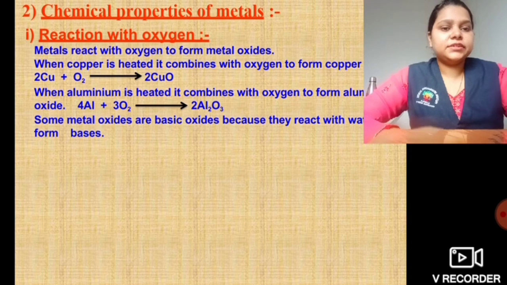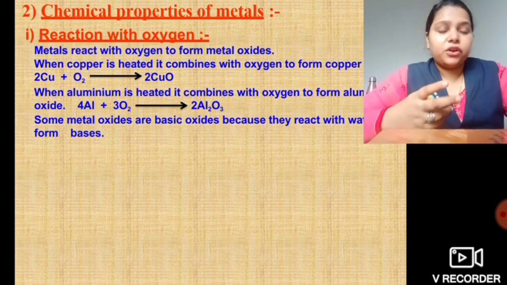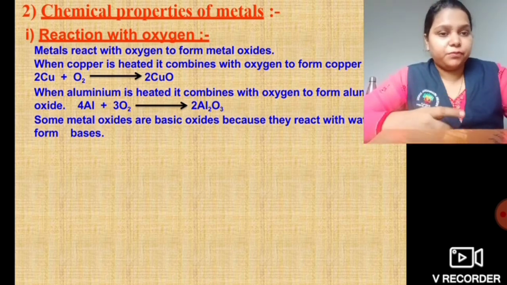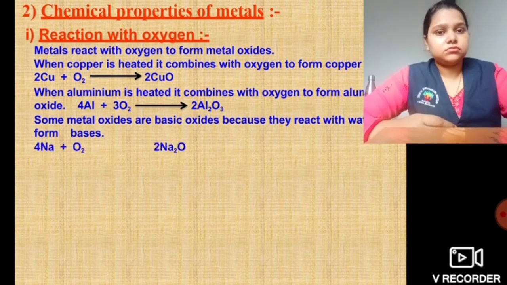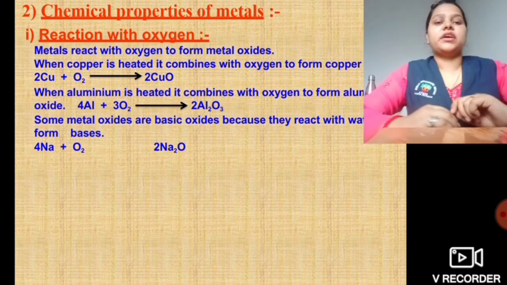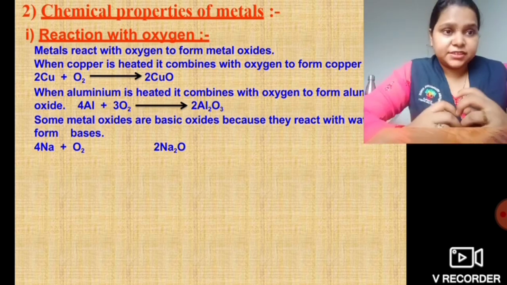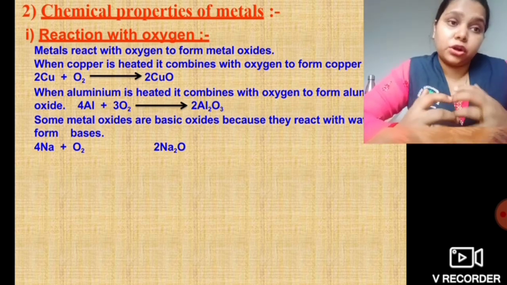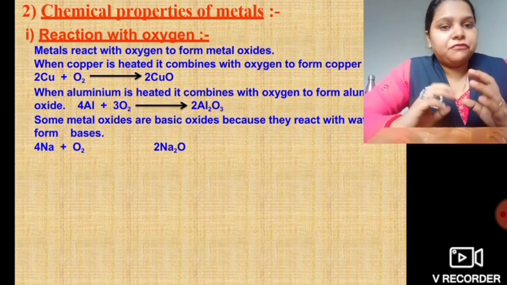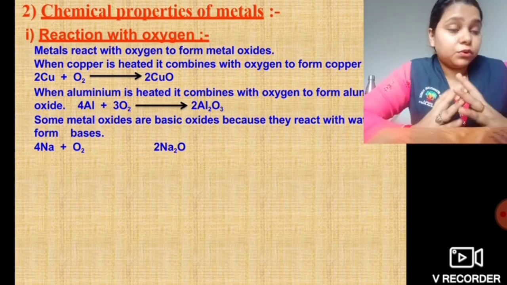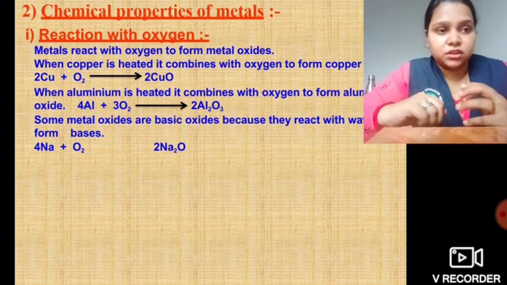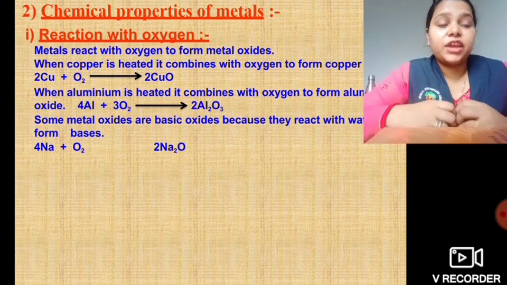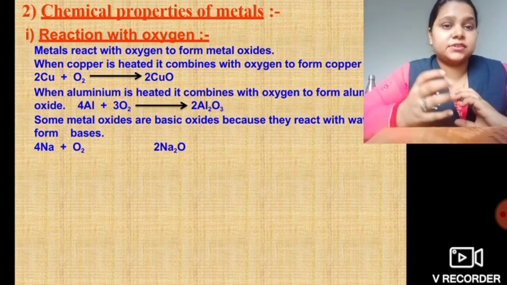Some metal oxides are basic oxides because they react with water to form bases. So there are metal oxides which are basic in nature. They react with water to form a base. So if aluminium reacts, it will not form chlorine. It will not form any acid. It will form a base only. So that is the reason for cleaning it, we have to use an acid to neutralize it.